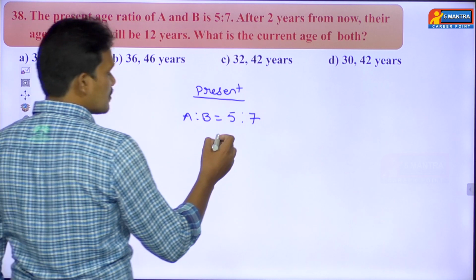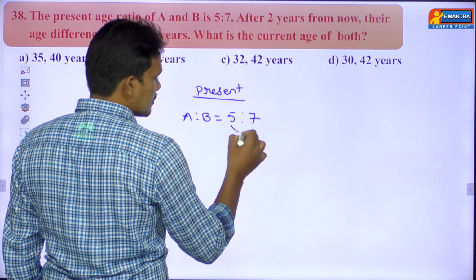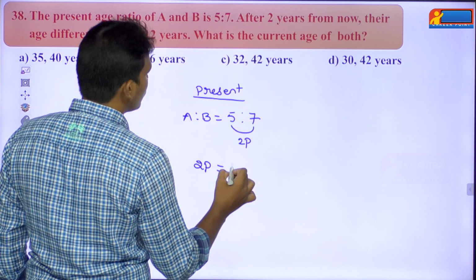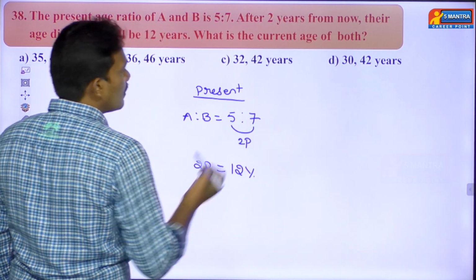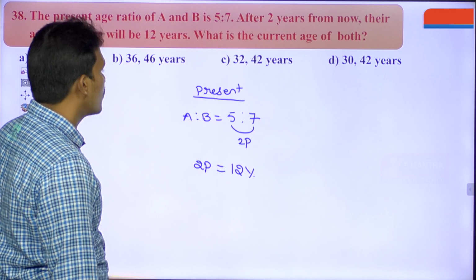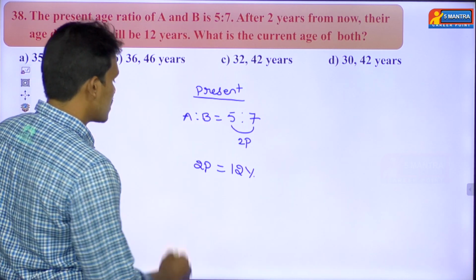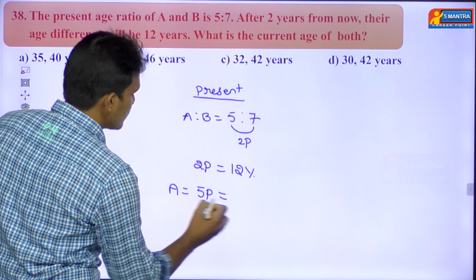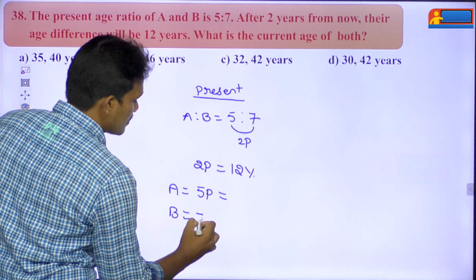In terms of parts, the age difference is how many parts here? 2 parts. Means you can equate these 2 parts value equal to 12 years. Then what's the question they are asking? What is the current age of both? It's asking to find the 5 parts and 7 parts value. A will be having 5 parts and B will be having 7 parts.